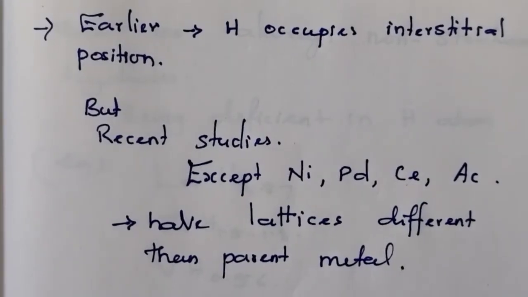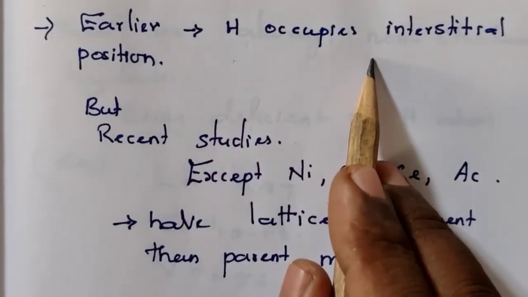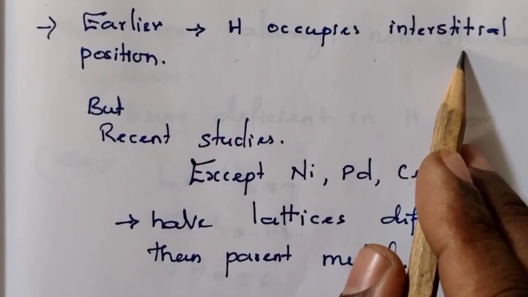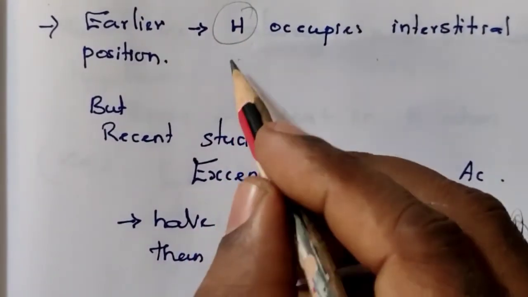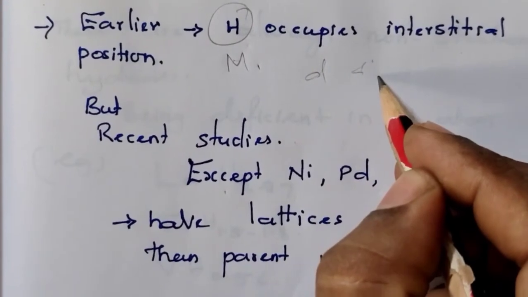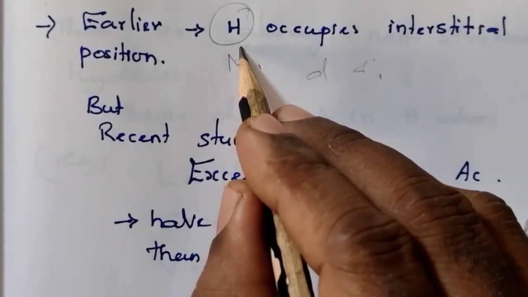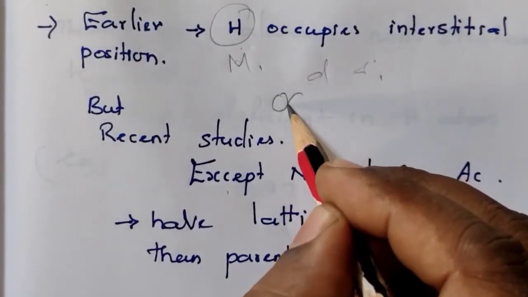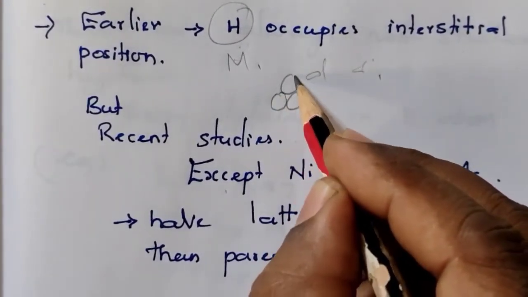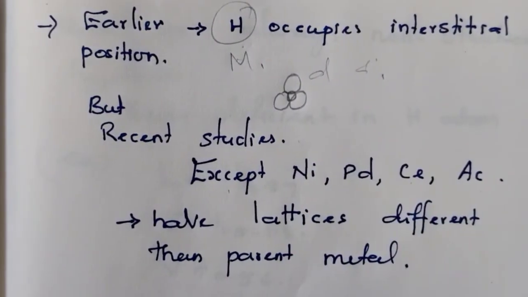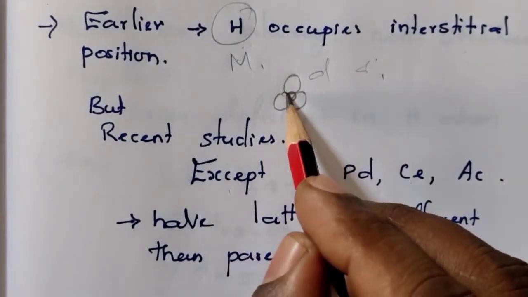It was thought that hydrogen occupies interstitial positions, because when we compare the size of hydrogen with the metals of d and f block elements, hydrogen is so small. That is why it was thought that hydrogen occupies the interstitial position.